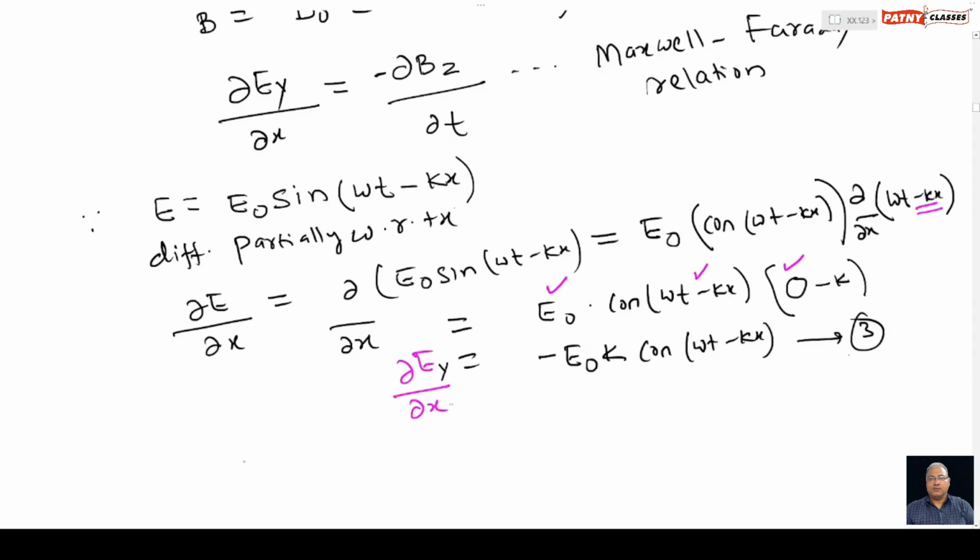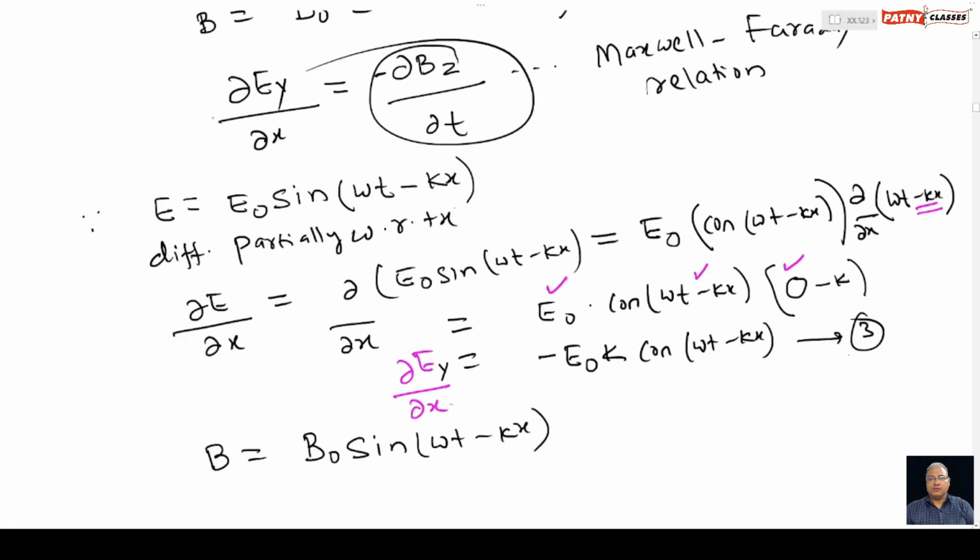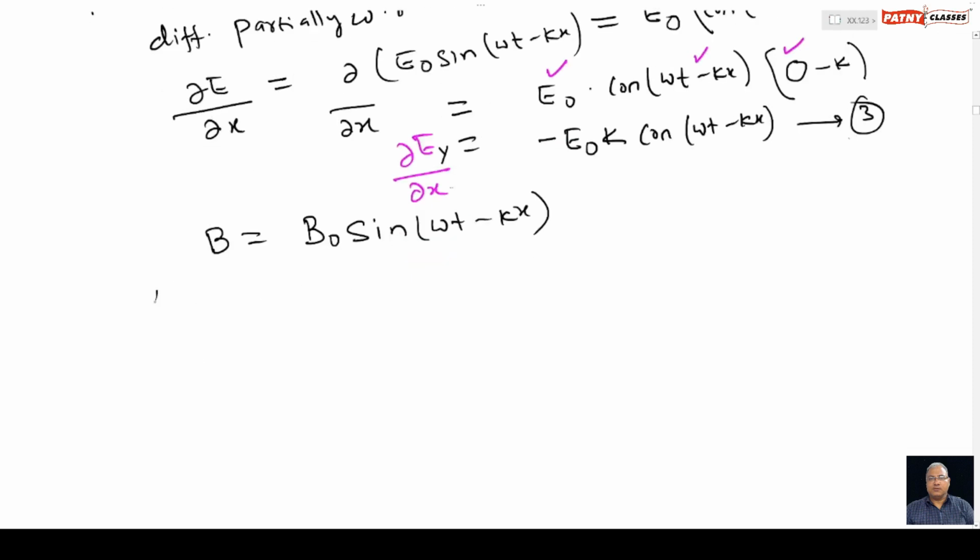Now we'll take the equation for magnetic field, that is B equals B naught sine of omega t minus kx. Now we will be partially differentiating it with respect to t, that is time.